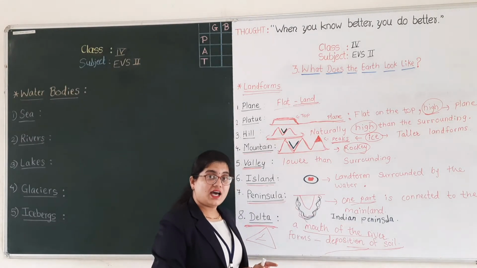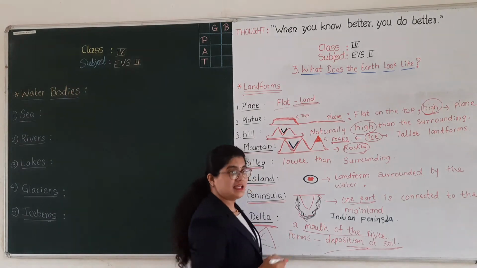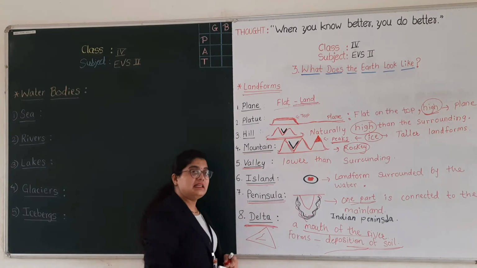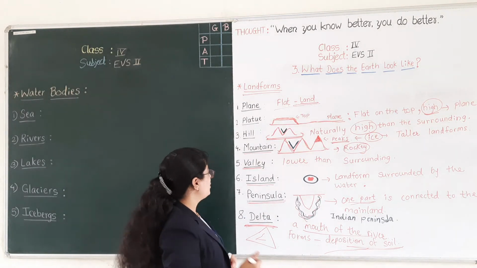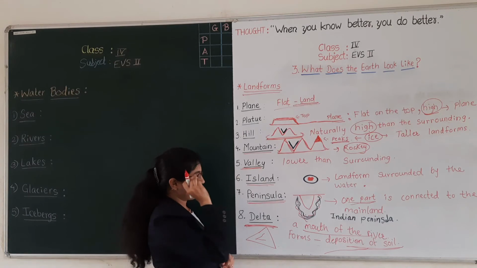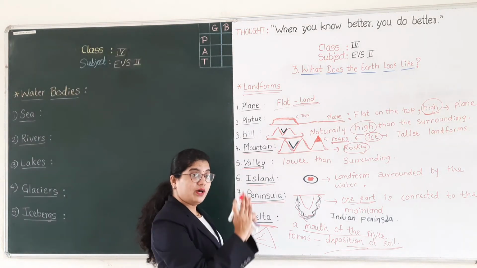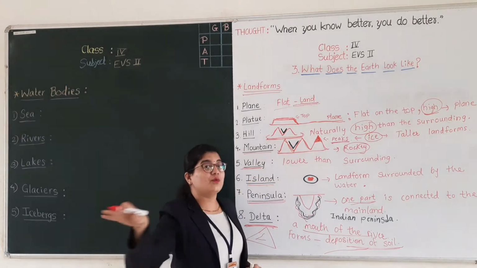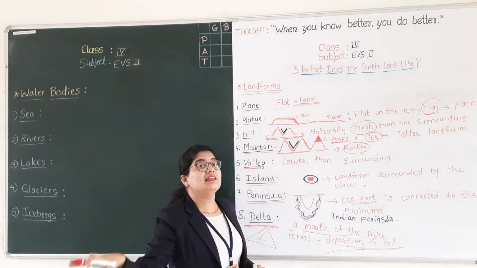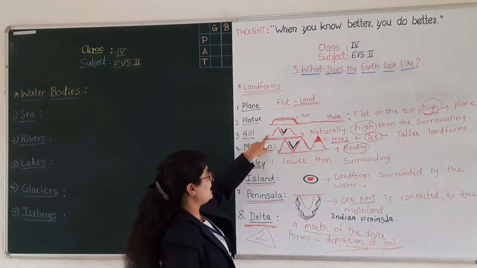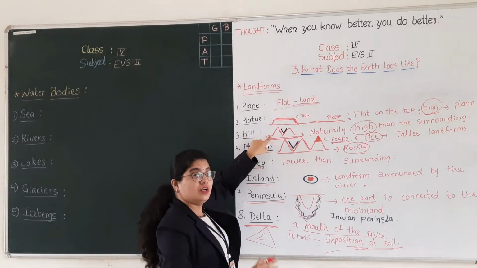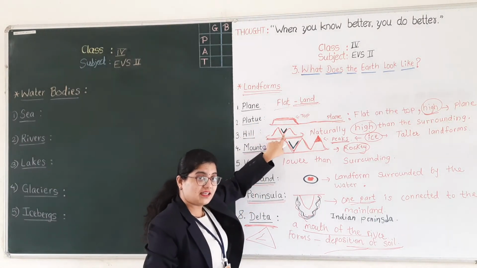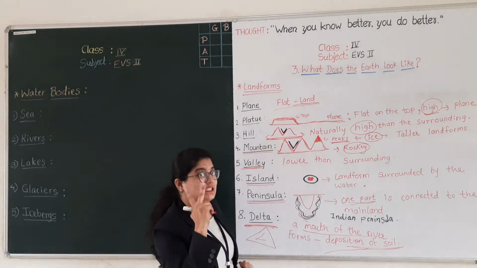Some mountains are covered with the ice, and they are more slippery than these hills. Okay, good. The next one is valleys. Valleys are the lower area between these two hills, and it is much lower than the surrounding land. These hills are higher than the surrounding, and these valleys are lower than the surrounding, and they are having V shape.